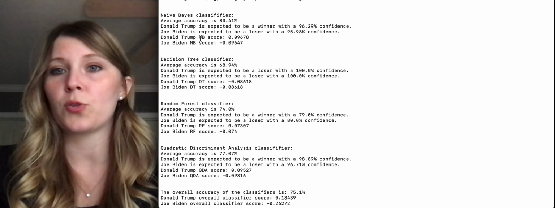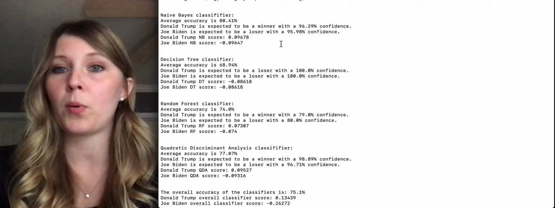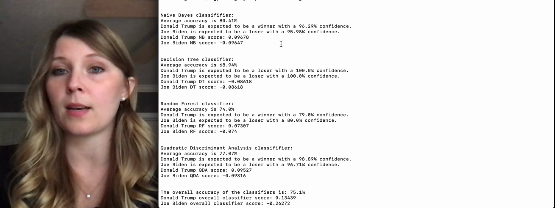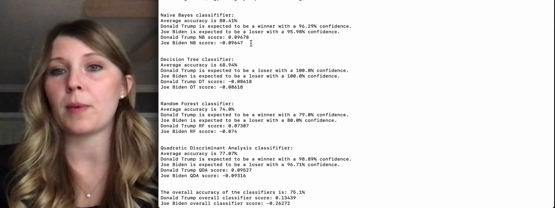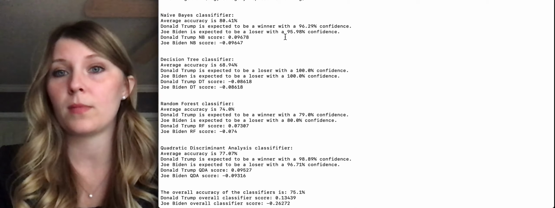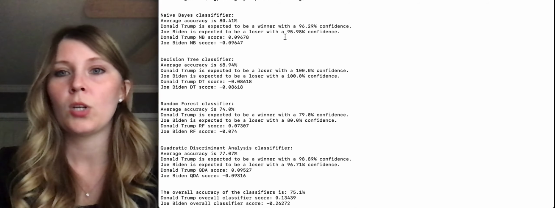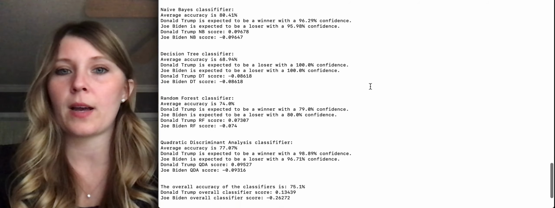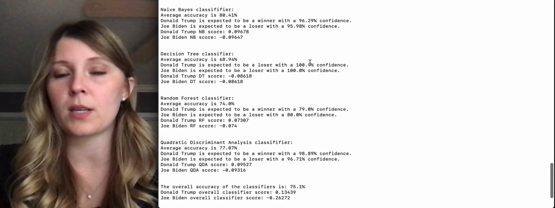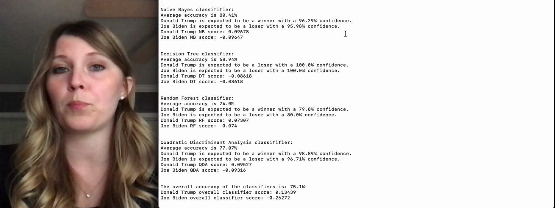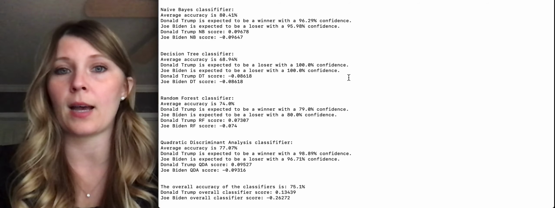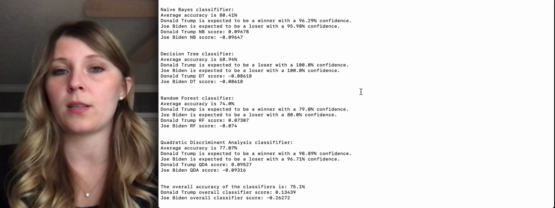So the Donald Trump naive Bayes score is 0.09678, and the Joe Biden naive Bayes score is about the same except negative, because we thought that he was going to be a loser based on that classifier. We have similar things with all the classifiers. The decision tree, by the way, is always going to have 100% confidence, because it's just a yes or no when it goes through the tree. There's no probability calculated or anything like that. So that one is always going to say it's 100% confident.